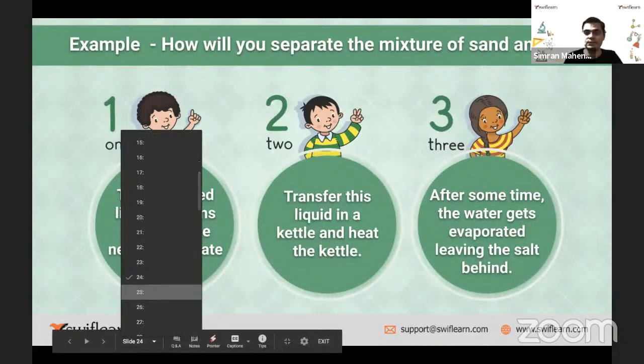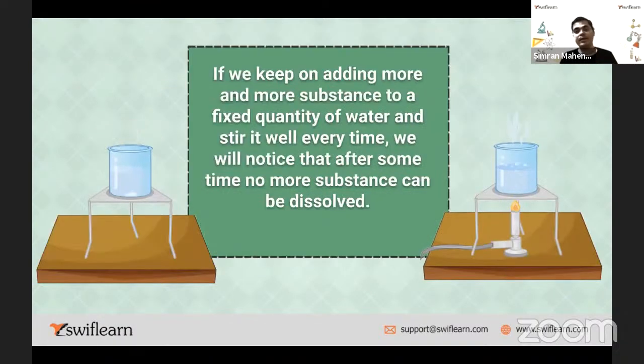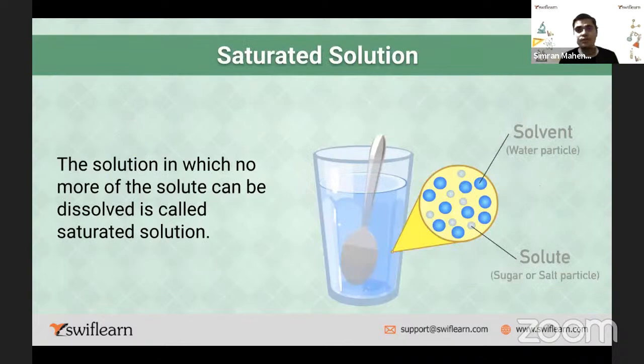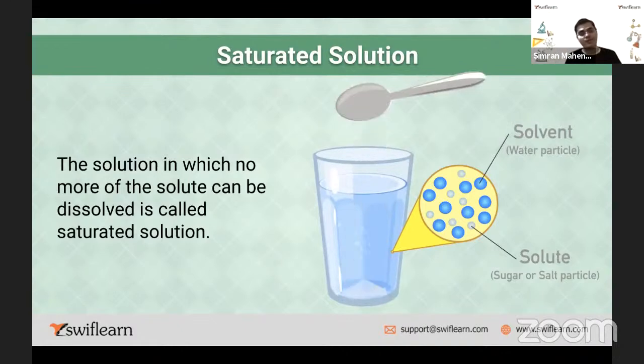Then you can heat the substance, whatever the quantity is, and increase its solubility. Saturated solution: what is a saturated solution? When you add an excess amount of salt to a fixed quantity of water, the water reaches its peak or maximum value of solubility. That is called a saturated solution. Beyond that point, you cannot add any more salt. It will simply not dissolve in the water.